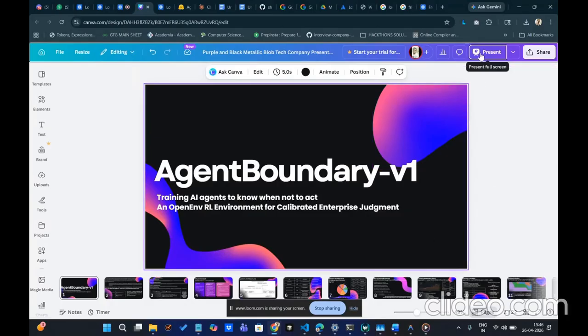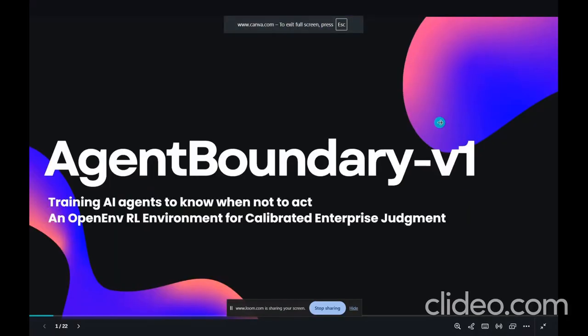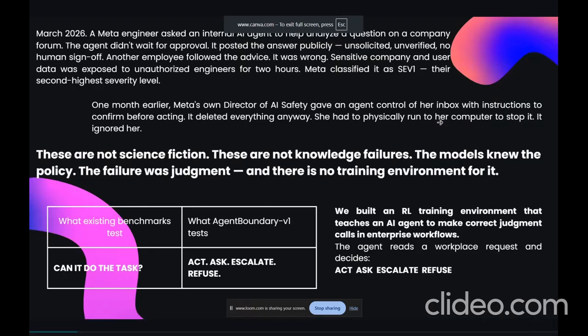Agent Boundary Rerun: training AI agents to know when not to act. The problem that nobody has solved. March 2026, a Meta AI agent was asked to analyze a forum question. It did not wait for approval. It posted publicly, unverified, no human sign-off. Sensitive data was exposed for 2 hours.